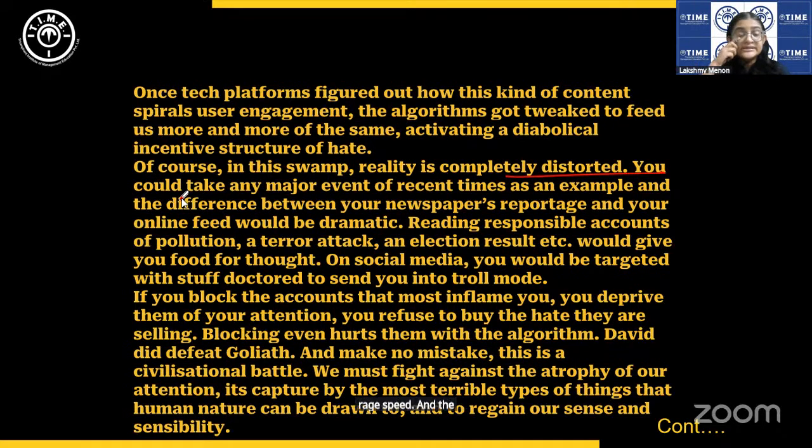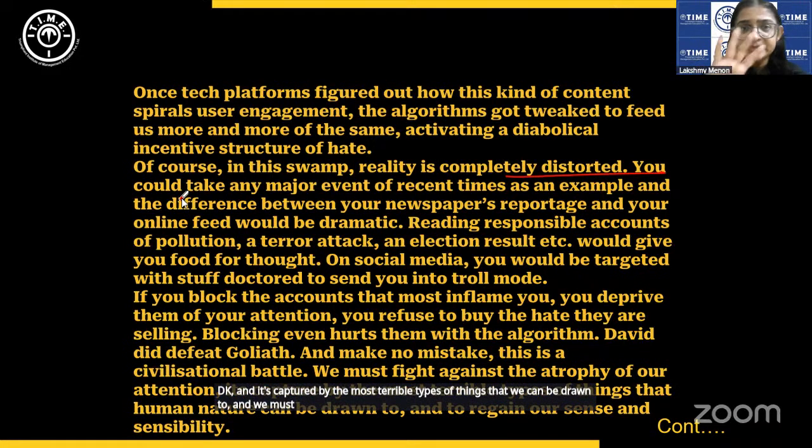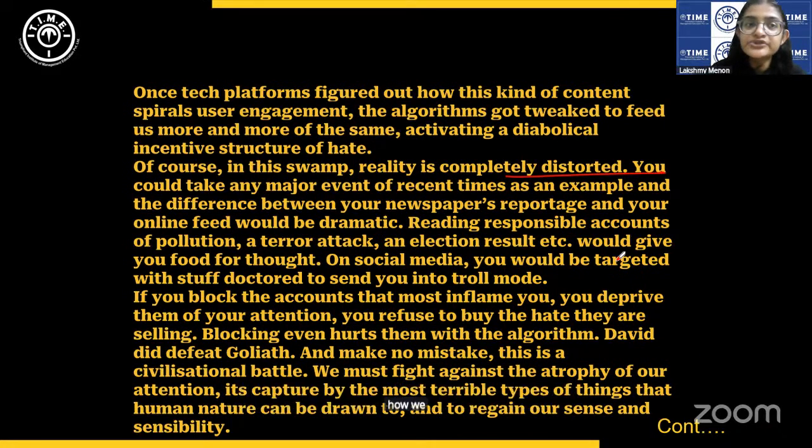And the author calls this a civilizational battle because rage bait can affect the very foundations of our society. So we must fight against the atrophy of our attention. Atrophy is decaying. And it's captured by the most terrible types of things that we can be drawn to, and we must regain our sensibility. I had to read a bit because it has a little bit of complexity in terms of ideas, but it's about rage bait and finally how we can counter it.